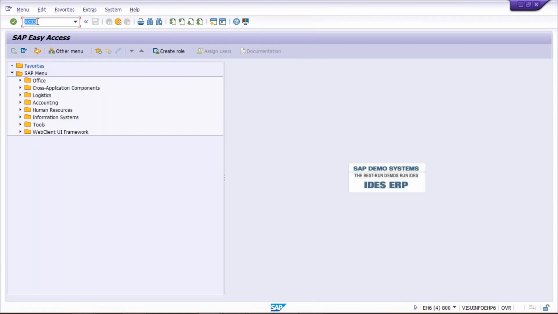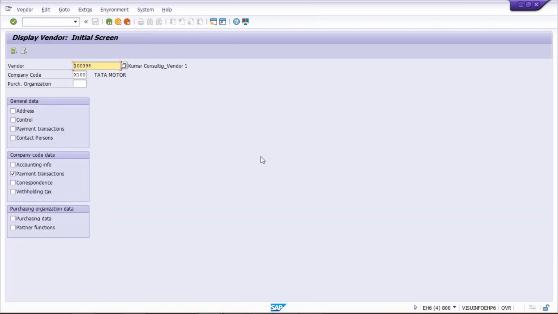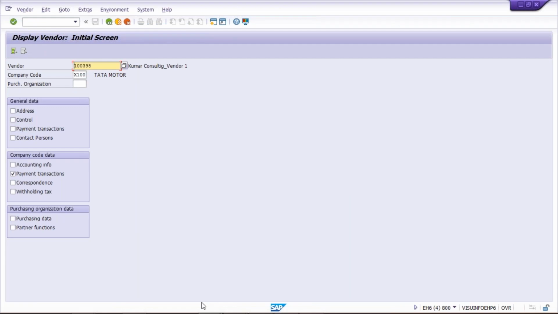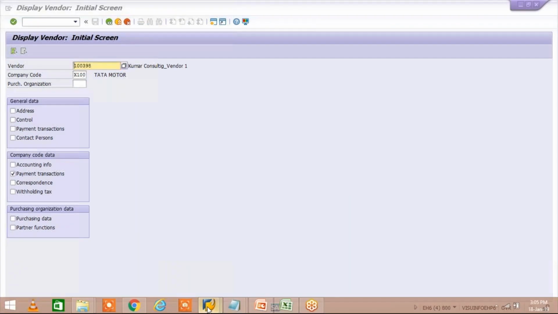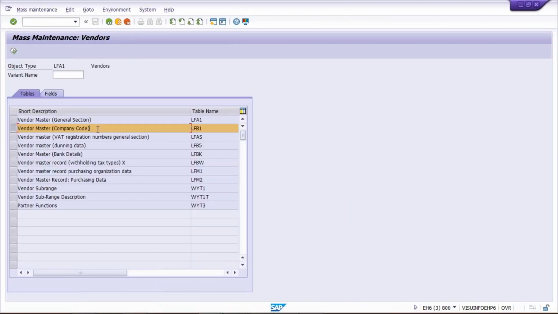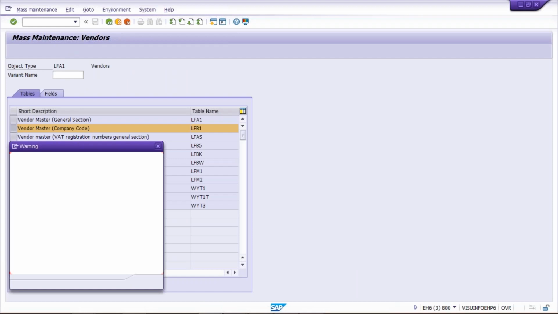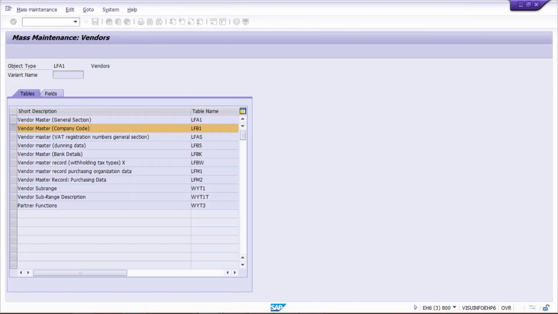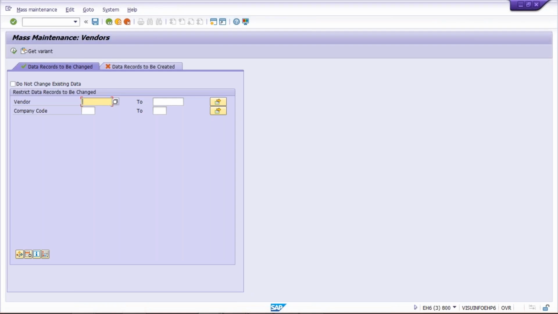So now here, I'll just show you once again. Look at here, under payment transactions, the terms of payment is coming, and this payment transaction is there under which data? It is coming under company code data. So come back here on mass change and select vendor master company code, and then click on execute and just press enter. So what will happen here? Look at here, the vendor and company code are appearing, right?